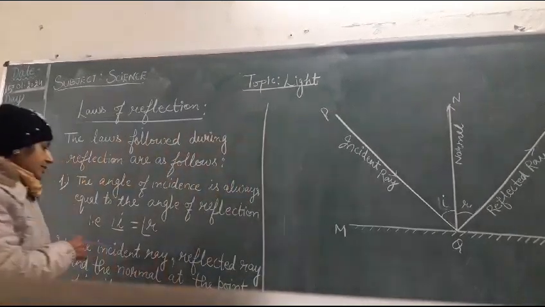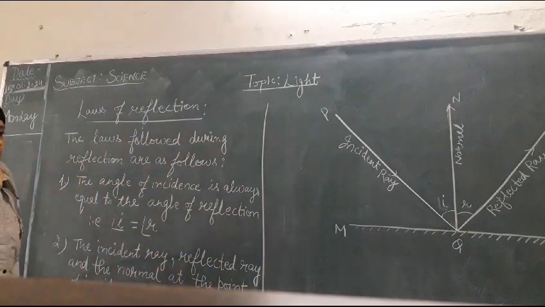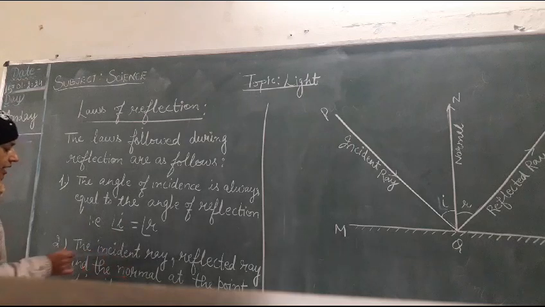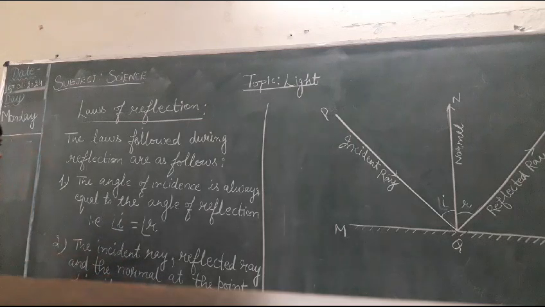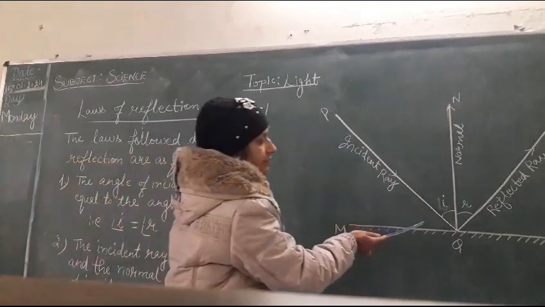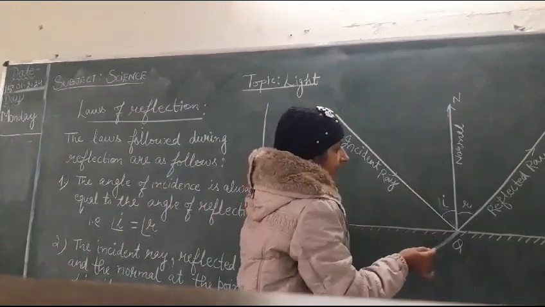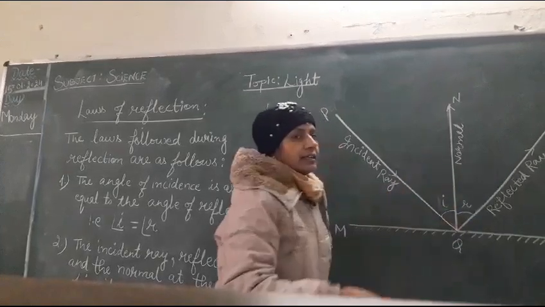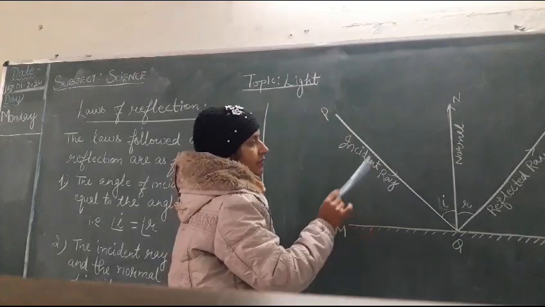Okay. Let us come to the second law of reflection. What does the second law of reflection say? The second law of reflection says the incident ray, the reflected ray and the normal at the point of incidence all lie in the same plane. That is, the incident ray, the reflected ray and the normal, where the normal is drawn at the point of incidence. All these three lie in the same plane. Then only the first law of reflection becomes true.